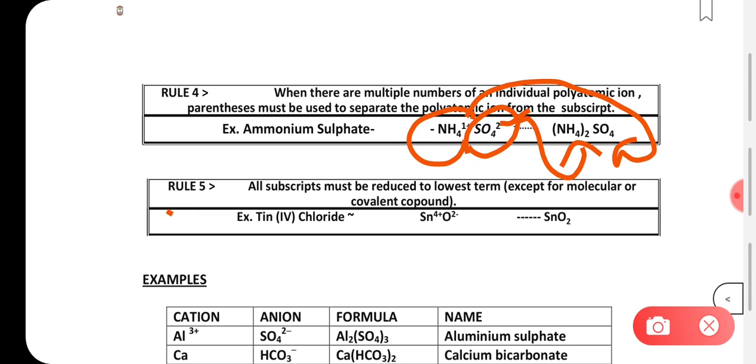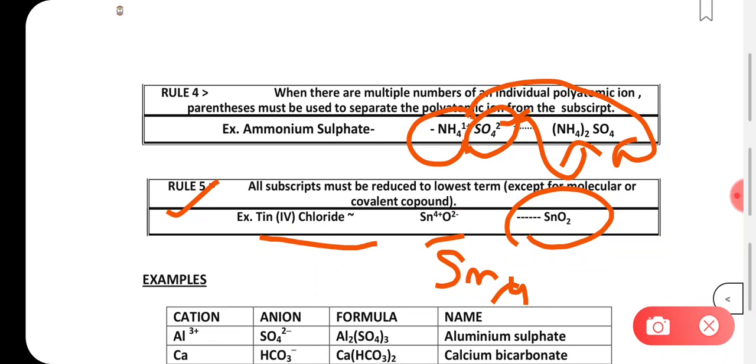Okay, coming to the next one, let's say tin 4 chloride. Now here the valency of Sn is 4 plus and for oxygen it is 2 minus, so it will be written as SnO2. What is happening here is, when you write Sn and you write 4, you will be writing 2 over here, and for oxygen you will be writing 4, so it becomes 2 ones are 2, twos are 4, so what remains here is SnO2.